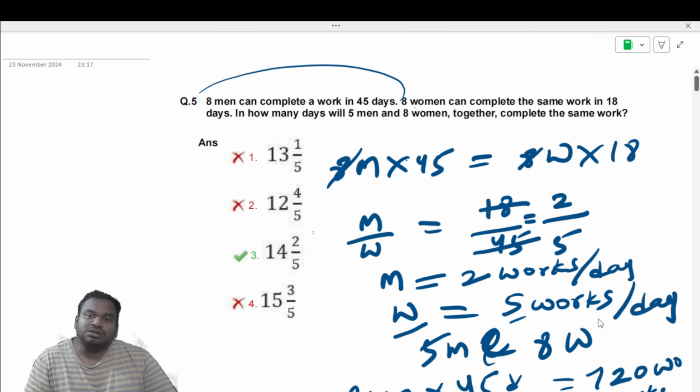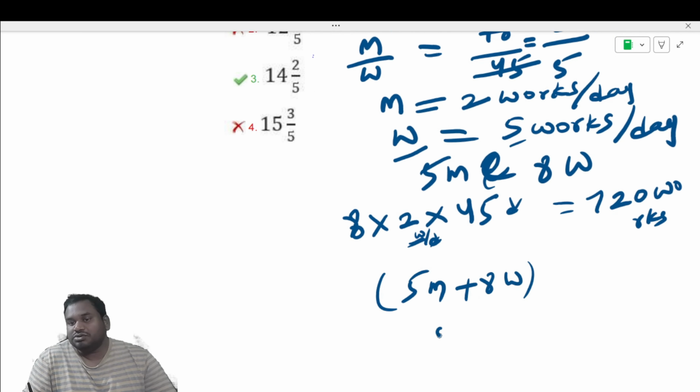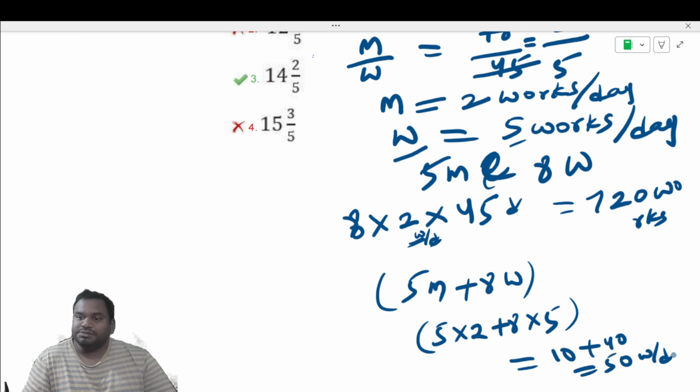So now we got the total work. To complete this total work, in how many days will 5 men and 8 women together complete it? So 5 men plus 8 women, their capacity you need to find out. 5 into men capacity, which is 2, plus 8 into women capacity, which is 5. If you add both of them, it will be equal to 10 plus 40, which is 50 works per day.